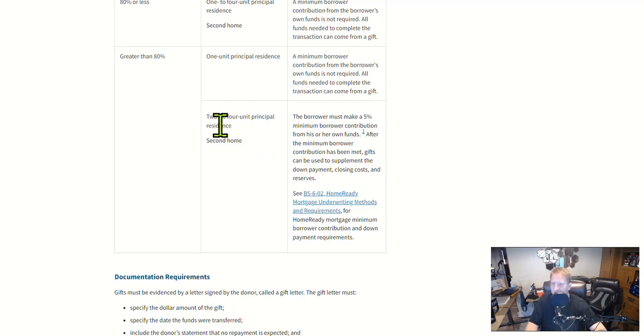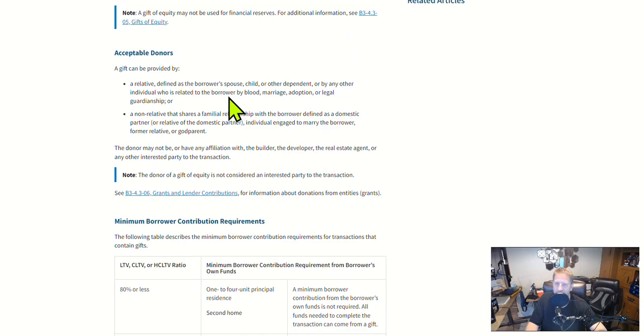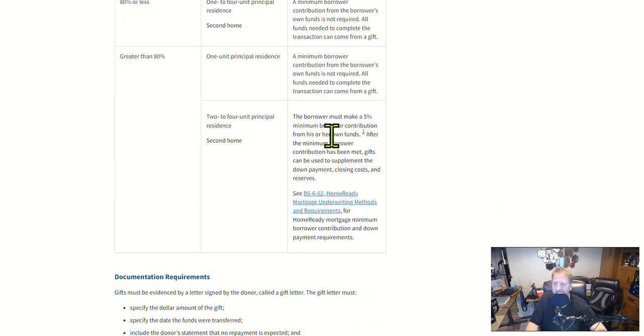In other words, in this scenario, you need a 5%, and the borrower's lived with you, and you're going to buy a duplex, triplex, or quadruplex, and you want to use funds from your roommate who may not have one of these other relationships to you, but it's a roommate, and you're going to buy together a 2 to 4 unit residence. You're going to live in it. Maybe you're going to live in 2 of the units, or you're going to live in 1 of the units together and rent the other 2 or 3 or 1, whatever.